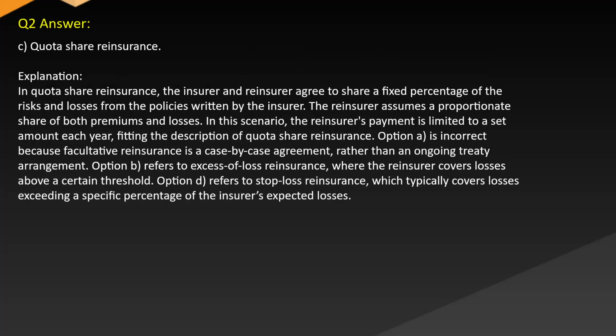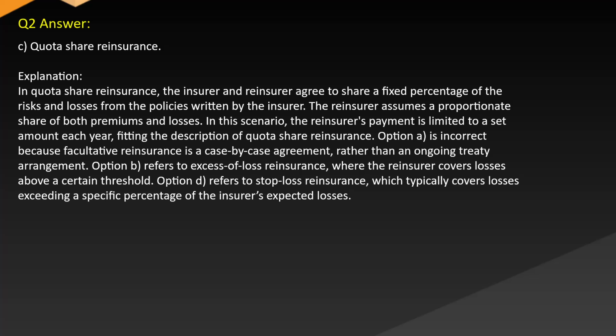Answer: C. Quota share reinsurance. Explanation: In quota share reinsurance, the insurer and reinsurer agree to share a fixed percentage of the risks and losses from the policies written by the insurer. The reinsurer assumes a proportionate share of both premiums and losses. In this scenario, the reinsurer's payment is limited to a set amount each year, fitting the description of quota share reinsurance.